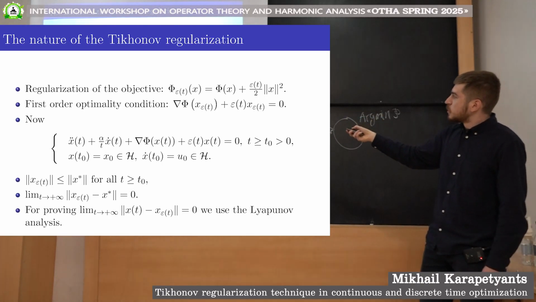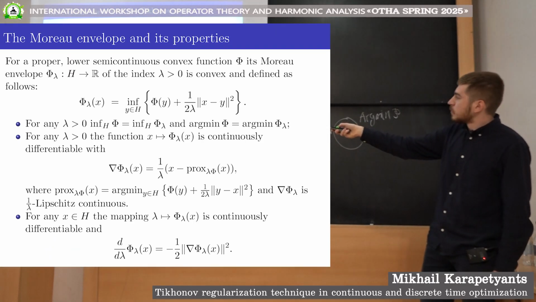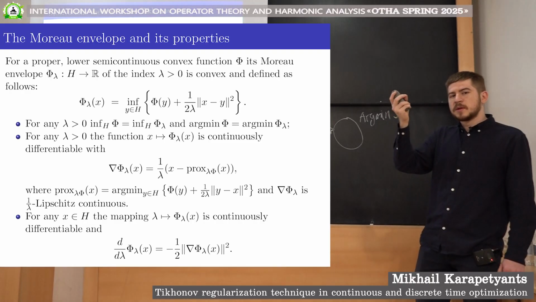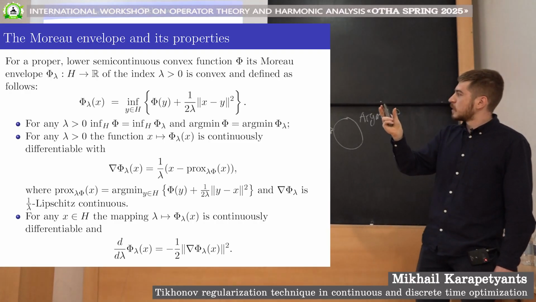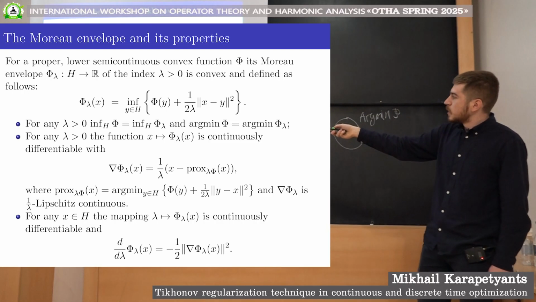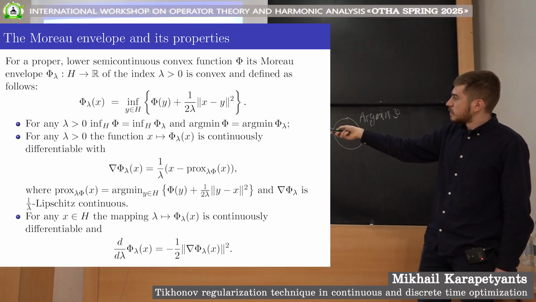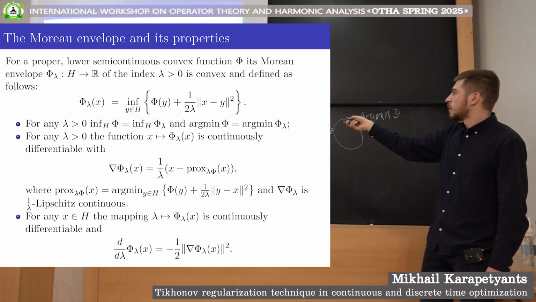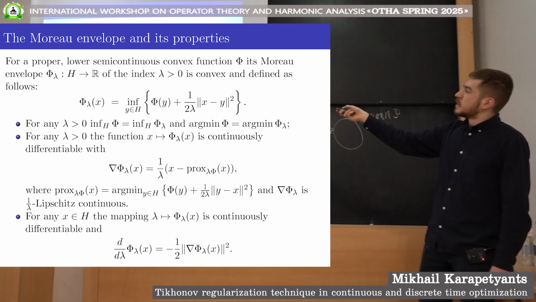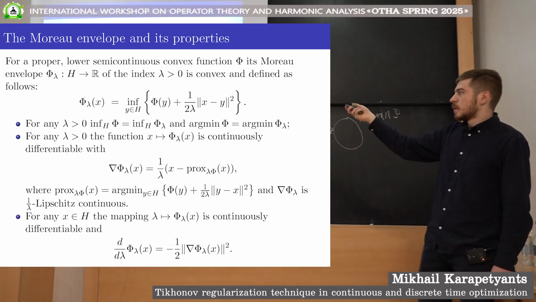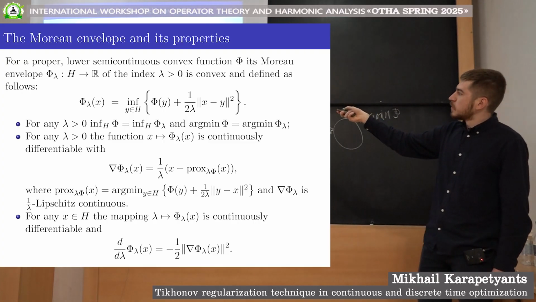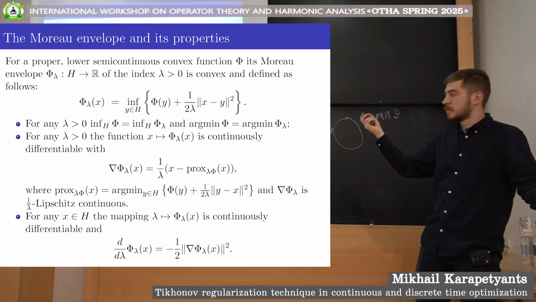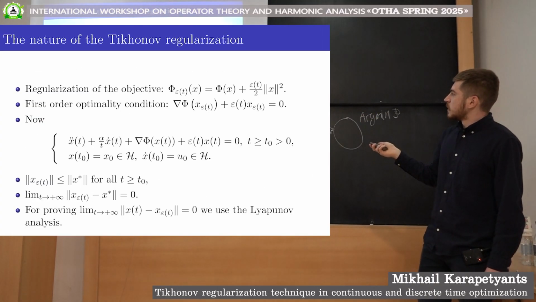This additional term ensures the strong convergence of trajectories, not to any point from the set of all the minimizers of the objective function, but to the point of minimum norm, the minimum norm solution. Of course, this is the main role of having this term in our equation, but secondly, which is arguably even more important, we want to preserve the fast convergence of the function values to its minimum, because our initial goal was to minimize the objective function.